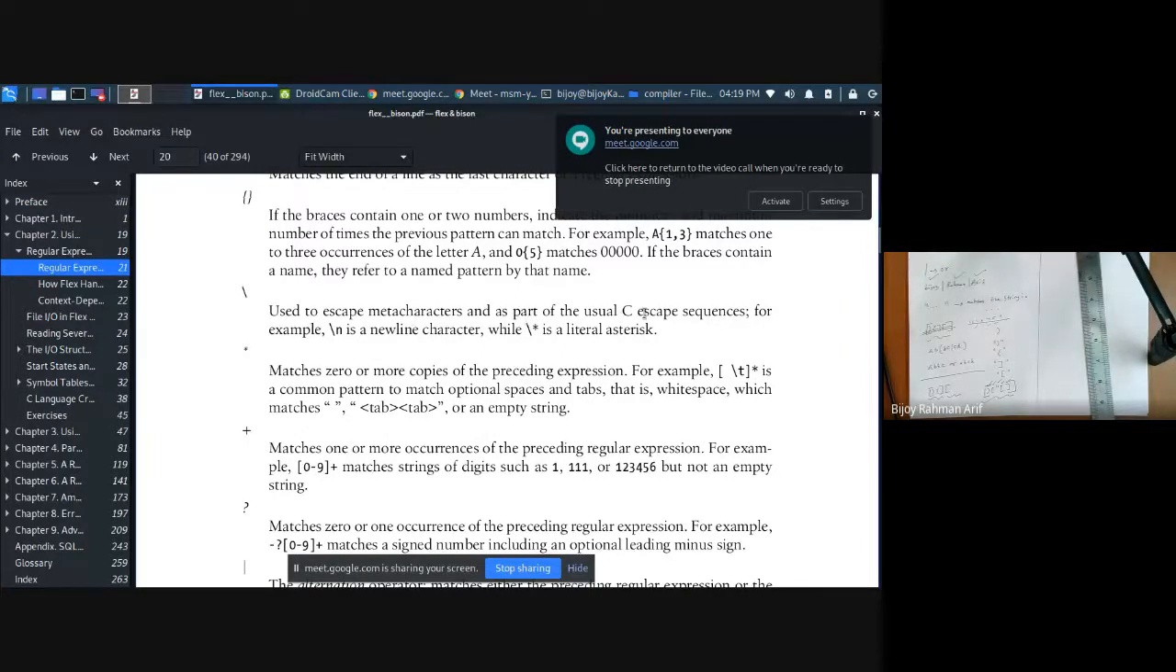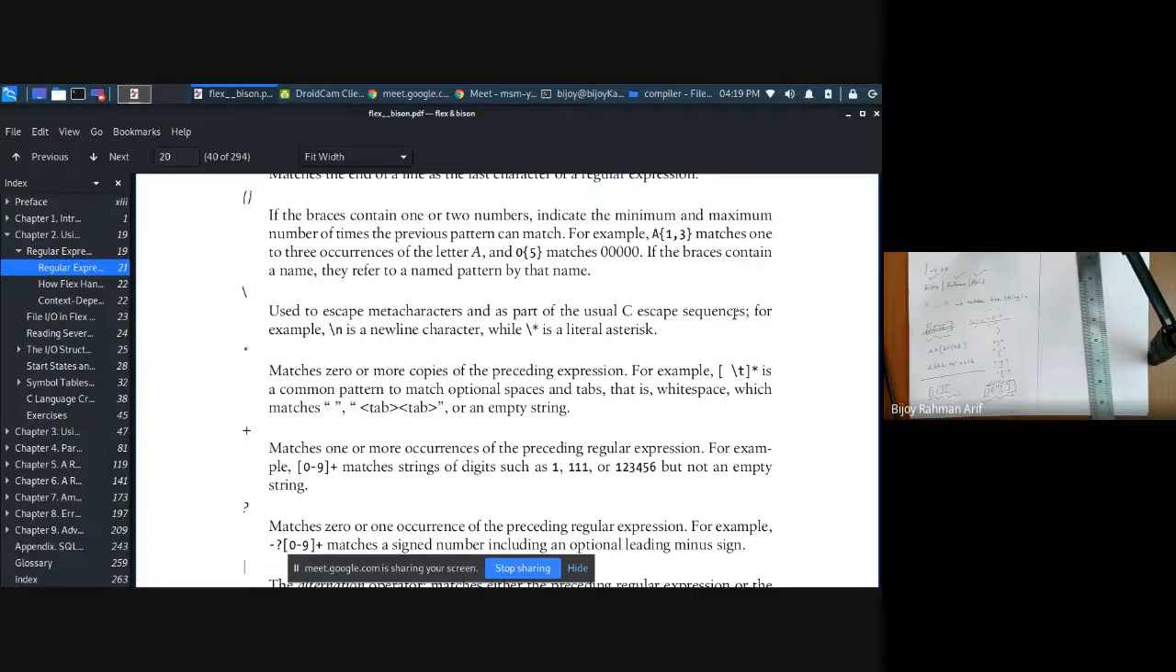Listen, it is used to escape meta characters as a part of C escape sequences. You can only escape C escape sequences like \n, \t. Those you can escape. Other \r, those you can escape. But other things you cannot escape in POSIX. That is the problem.